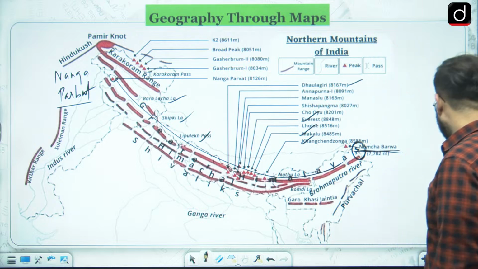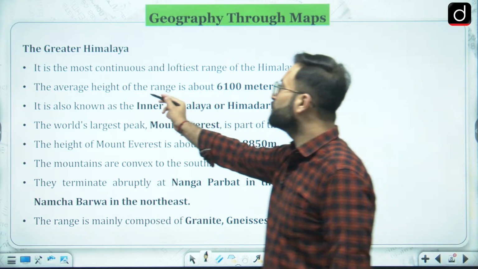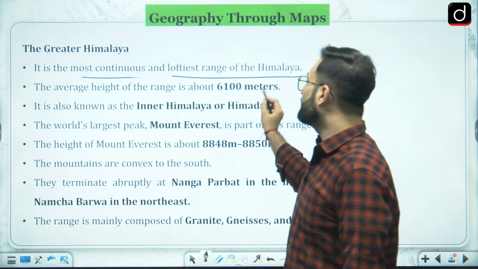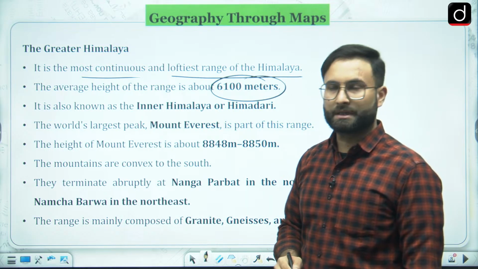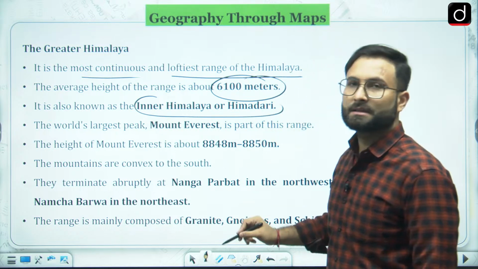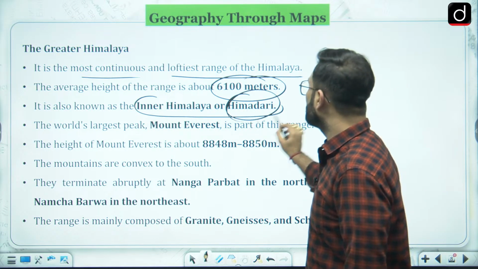If we talk about some of the facts over here, it is the most continuous and the loftiest range of the Himalayas. It has an average height of around 6,100 meters. Coming to the next one, these are known as the Inner Himalayas or the Himadri. This particular name Himadri you can remember, that is important for you.